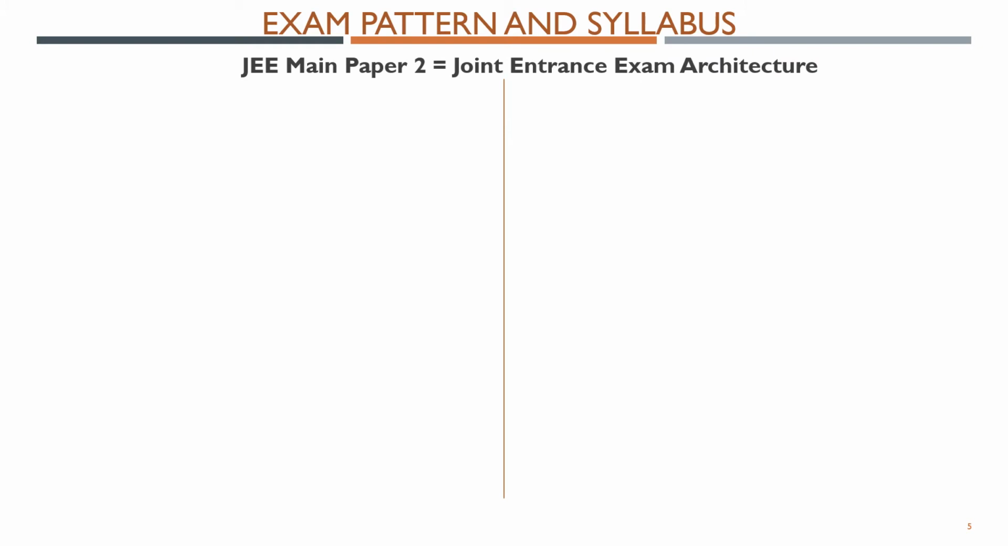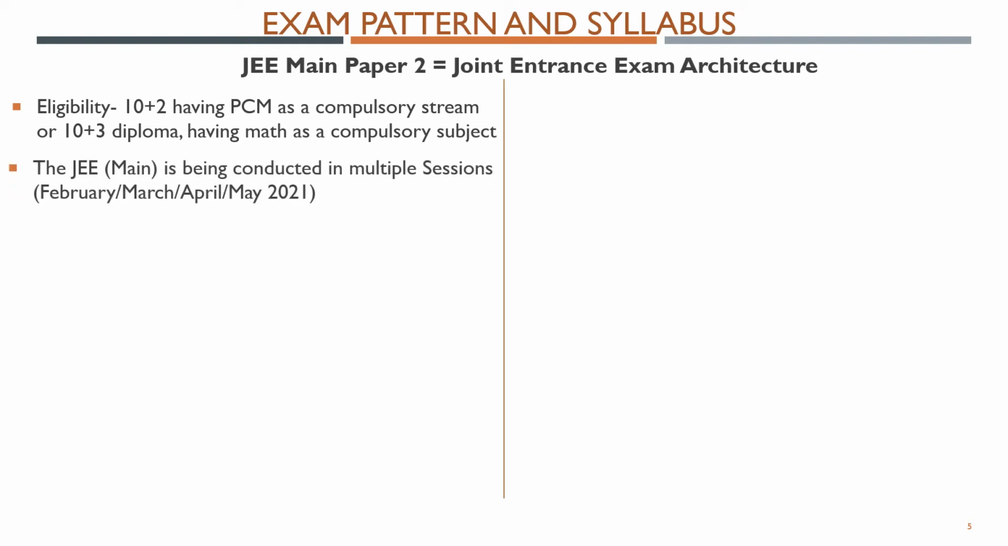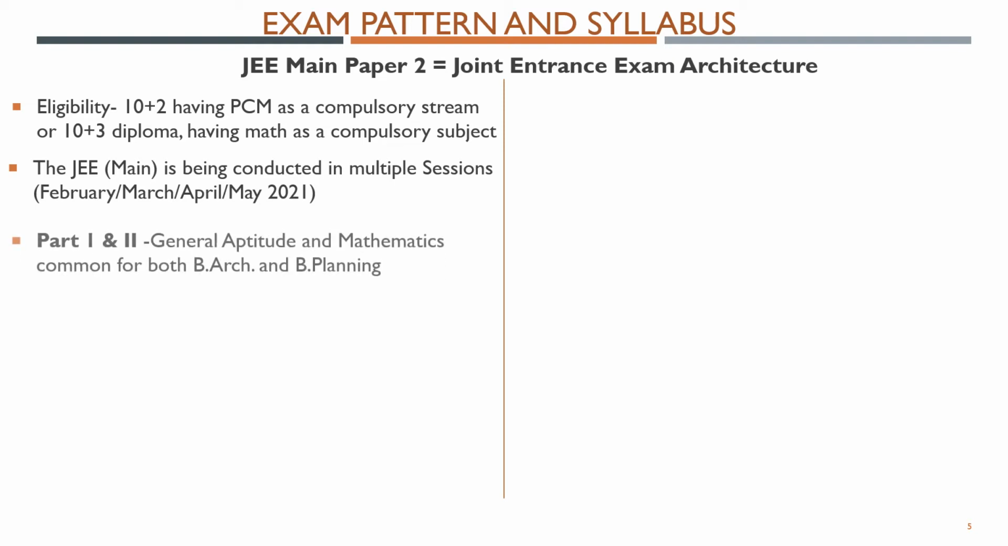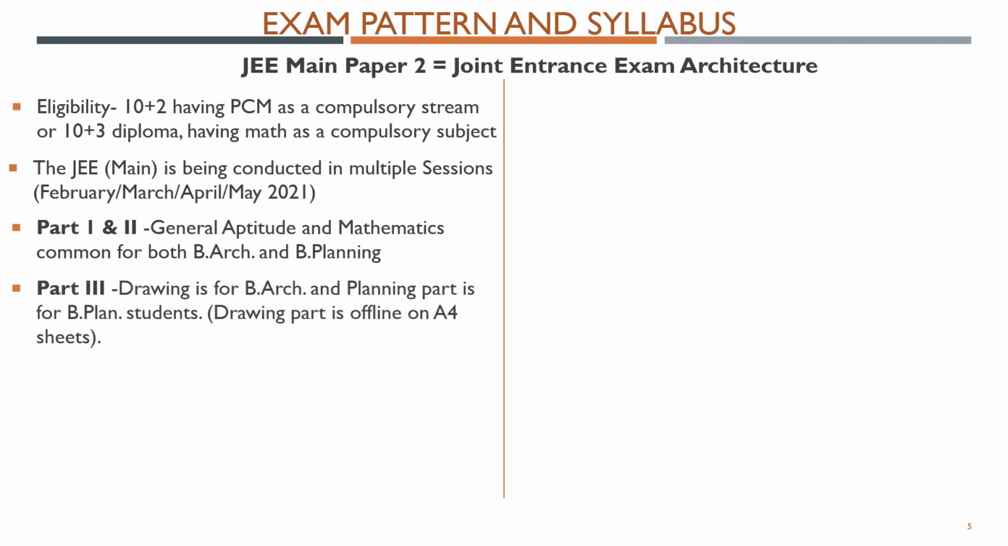Then the JEE Main Paper 2. Eligibility is the same as the NATA exam. This paper is conducted in multiple sessions like February, March, April, and May. Parts one and two consist of aptitude and mathematics, which is common for both B.Arch and B.Planning. Part three consists of drawing for B.Arch, and a planning part for B.Plan students. The drawing part is offline. They will give you an A4 sheet and ask you to draw as per the question paper.